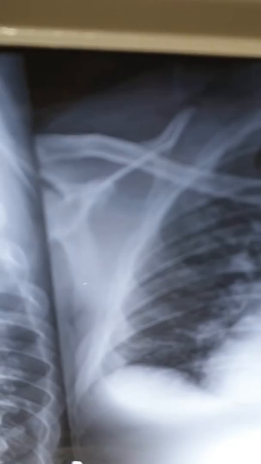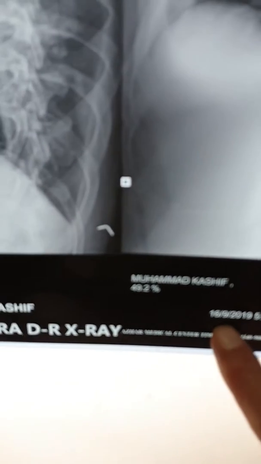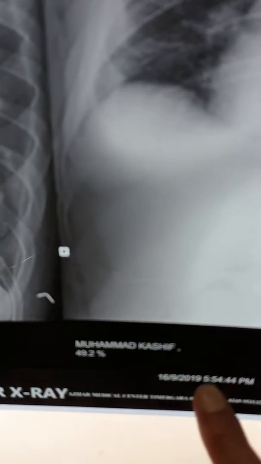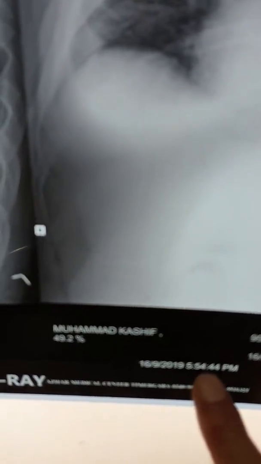If you look at the X-ray of this man, just look at the bone density. Just look at the bone density, there is severe loss of bone density. And this is the X-ray of 16 September 2019, and this is Muhammad Kashif, from Temargara Dir, which is a district of KPK, and KPK is a province of Pakistan.